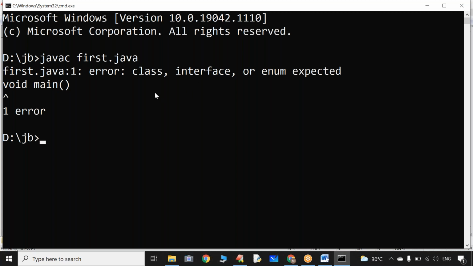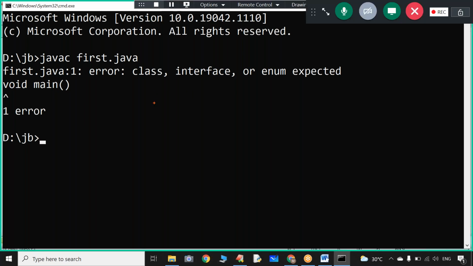Remember, why did object orientation become very popular when compared to procedure orientation? Because of one reason, that is encapsulation.